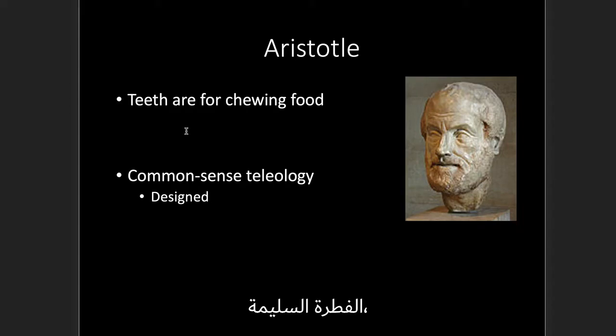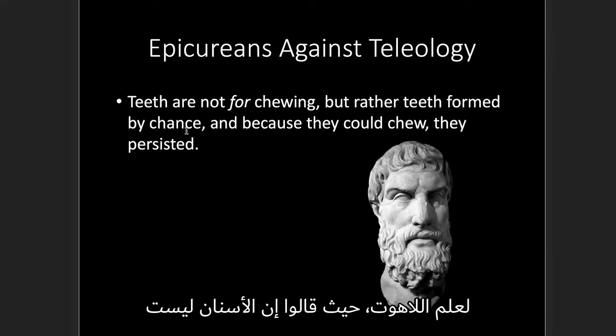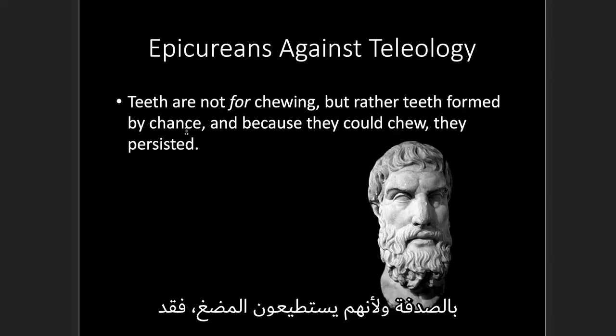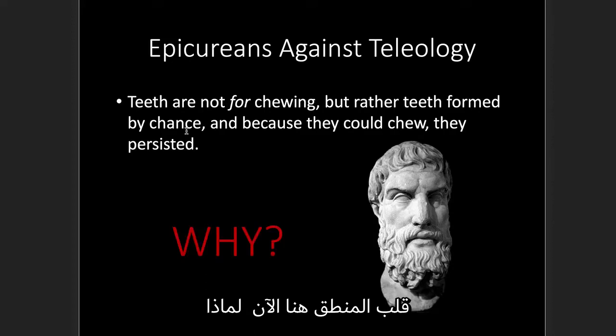Aristotle was comfortable with this concept of teleology. Well, it's a bit of common sense, right? Well, not according to the Epicureans. They were against this concept of teleology. They said that teeth are not for chewing, but rather teeth formed by chance, and because they could chew, they persisted. You see the flipping around of the logic here. Now, why would they say that? It seems kind of odd, right?